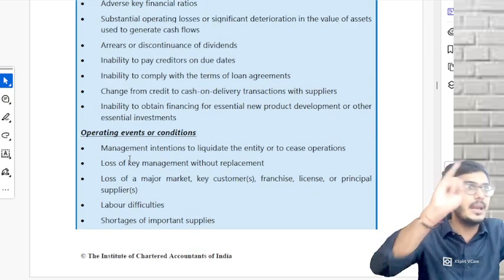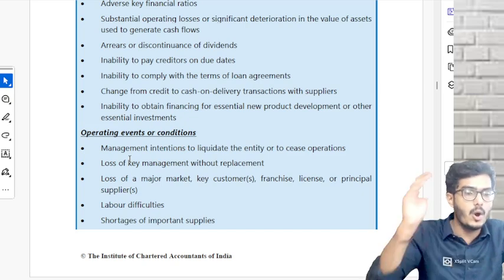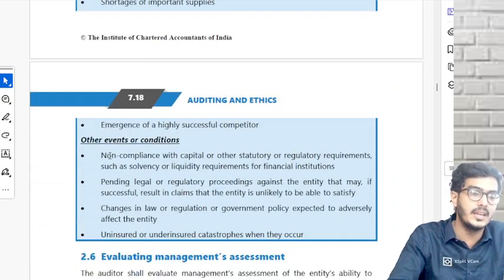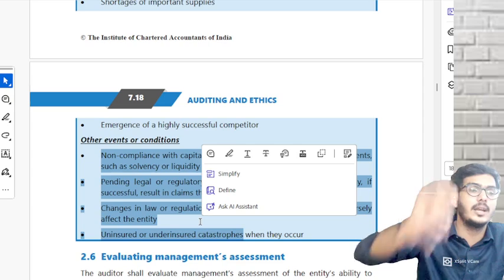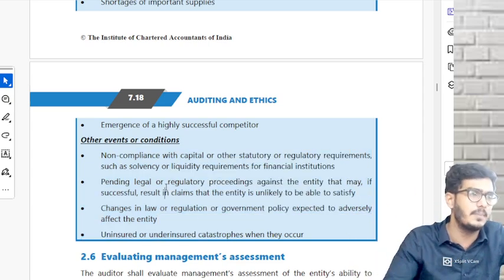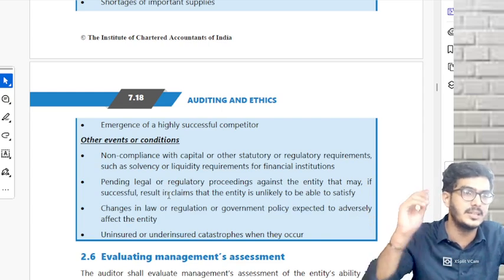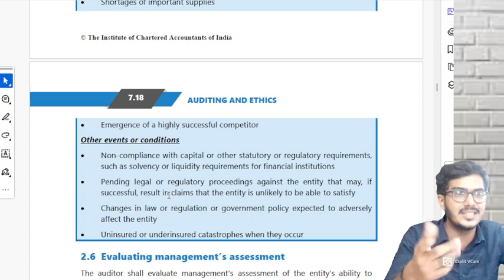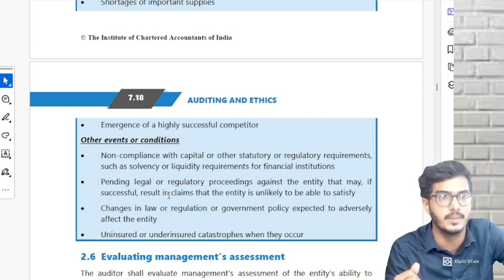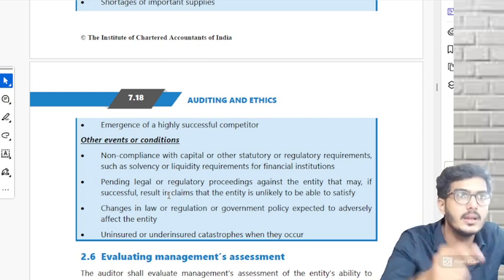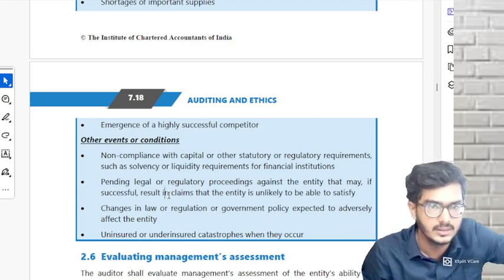Operating events: labor difficulties, no raw materials, shortage of raw materials, correct or not? All these points come under operating events, and other events come under all non-compliances of laws, regulations, proceedings against the company, litigations against the company, changes in law or regulation which create a big impact on the company. Plastic ban, correct or not? It was a big problem for those plastic manufacturing companies. Their going concern came into question. Why? Plastic was banned. Now if you're manufacturing plastic, your business is finished. Understood?